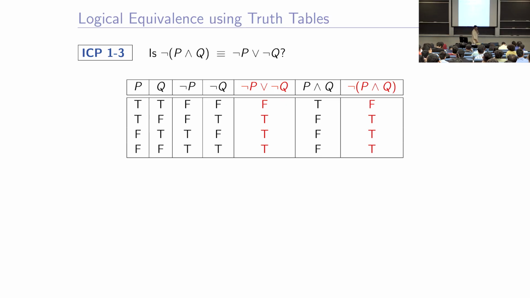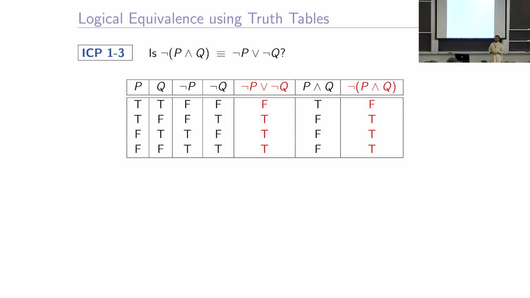So if I understand the question, can we do some kind of causal analysis? Why are these a tautology? Why are they equivalent? Is it possible that it happens coincidentally? I do not understand what is the causal analysis here. This is equivalence.